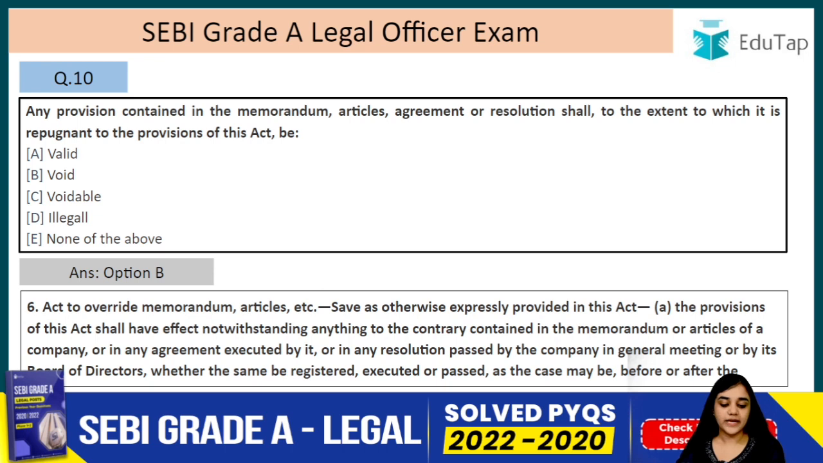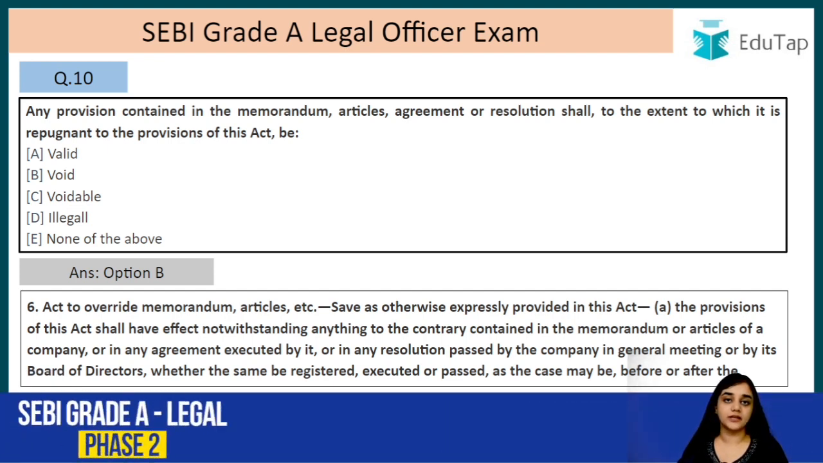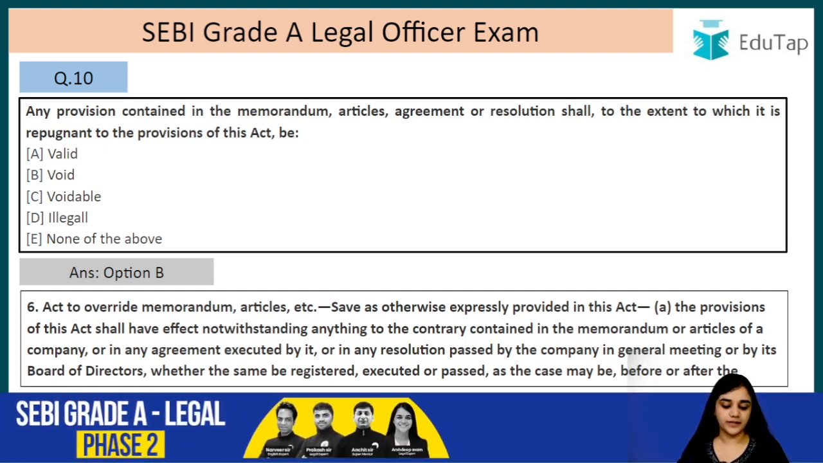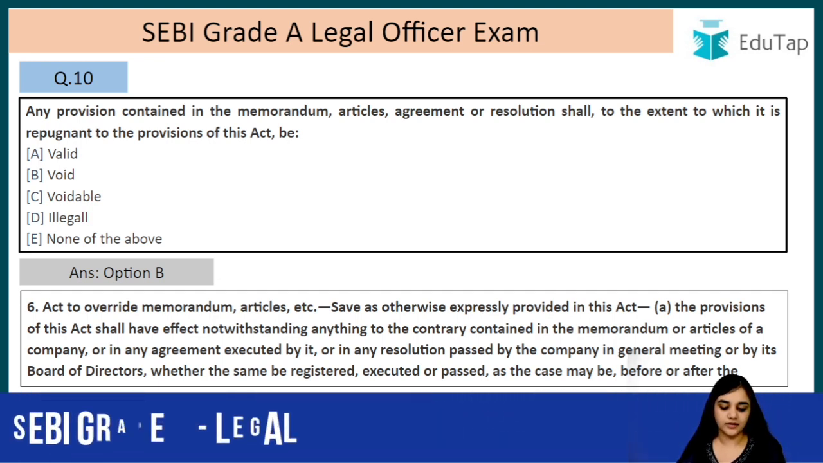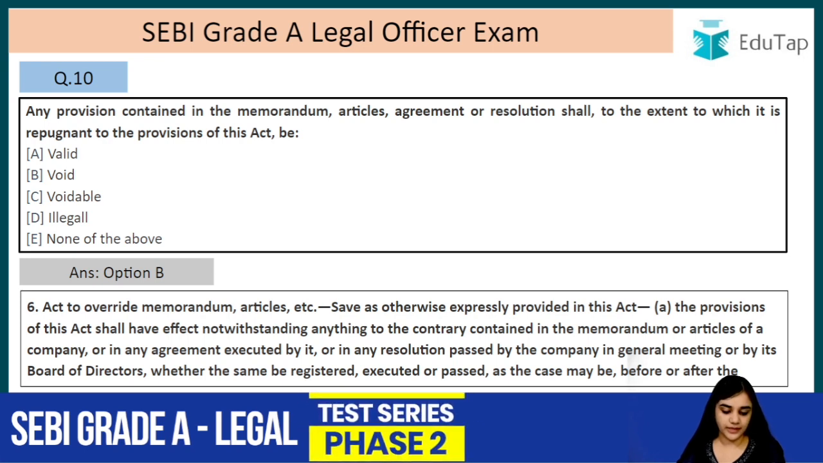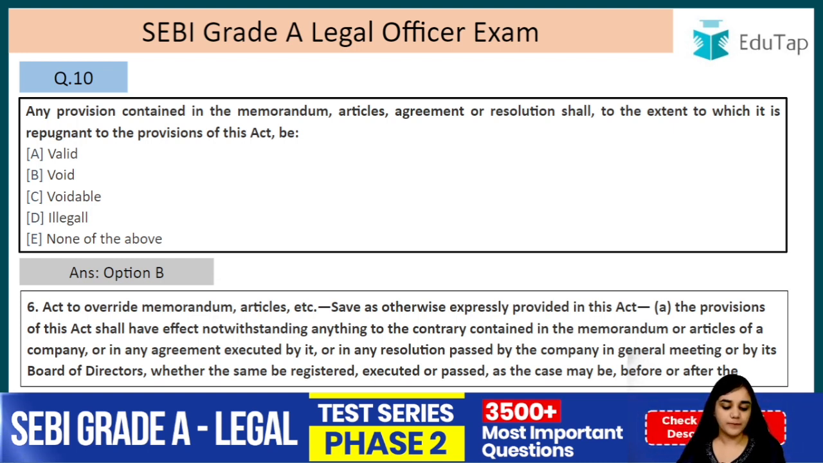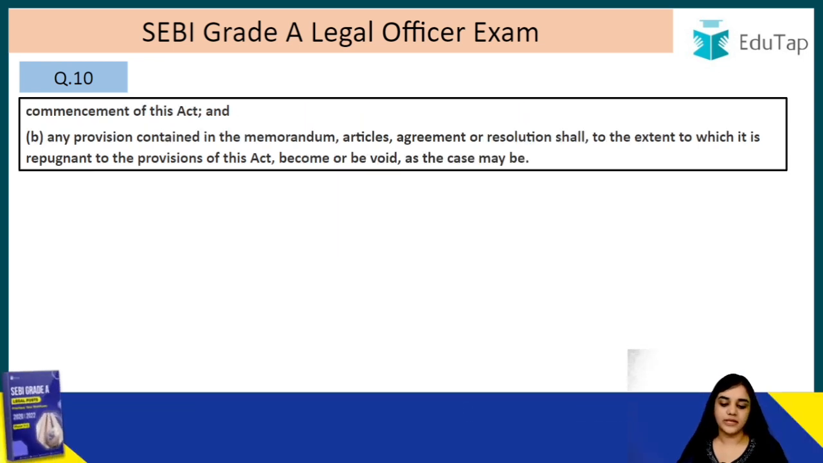Act to override memorandum, articles, etc. So this act, the Companies Act 2013, has an overriding effect on the articles, the memorandums, any agreement that has been made by the company. Save as otherwise expressly provided in the act, the provisions of this act shall have effect notwithstanding anything to the contrary contained in the memorandum or articles of a company, or in any agreement executed by it, or in any resolution passed by the company in general meeting or by its board of directors, whether the same be registered, executed, or passed, as the case may be, before or after the commencement of this act.